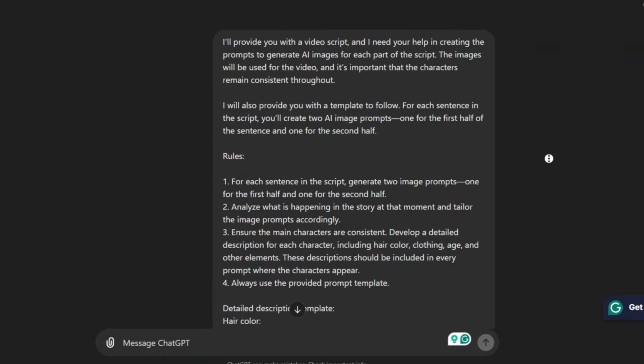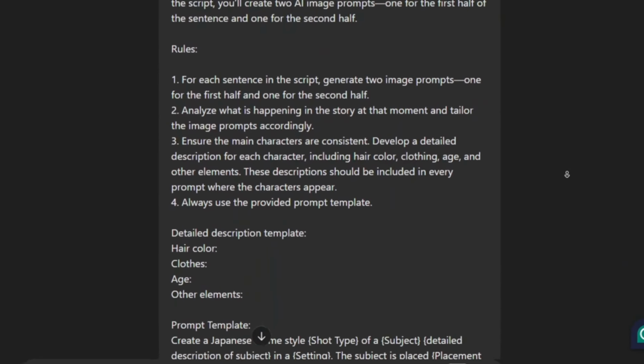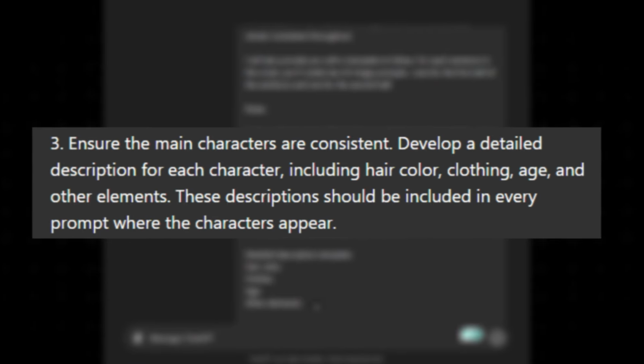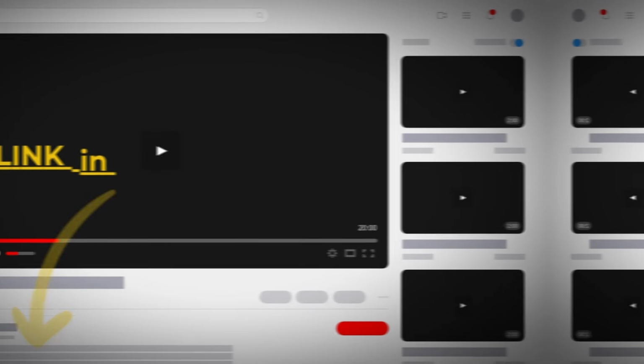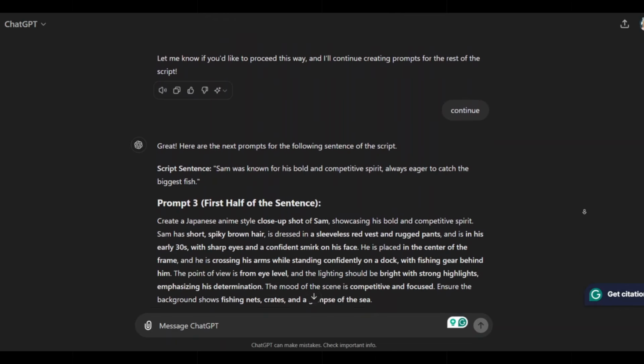From ChatGPT, enter this prompt. This prompt has very detailed instructions to always include a detailed description for every scene where the characters appear. This is to ensure that we get consistent characters every time.